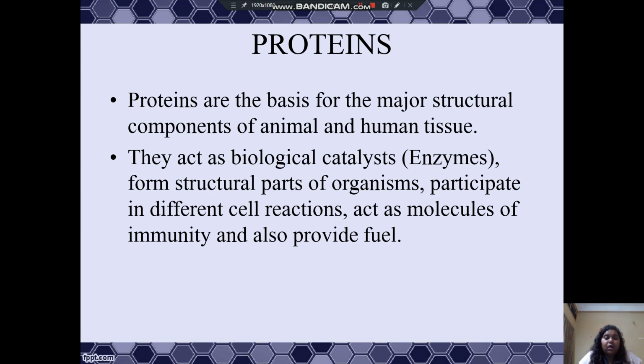They are the basis for the major structural components of animal and human tissue. They also act as biological catalysts, that is enzymes, which form structural parts of organisms, participate in different cell reactions, act as molecules of immunity, and also provide fuel.